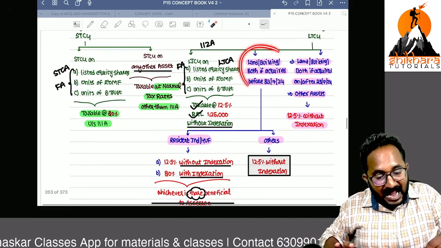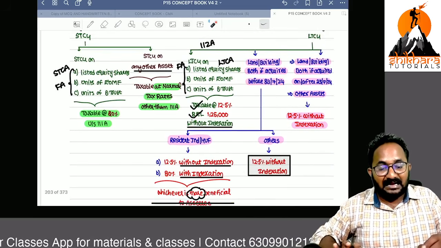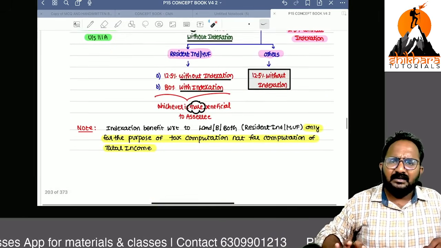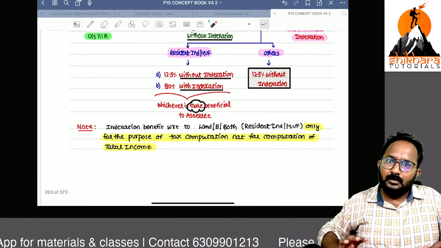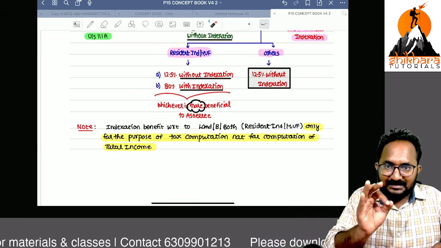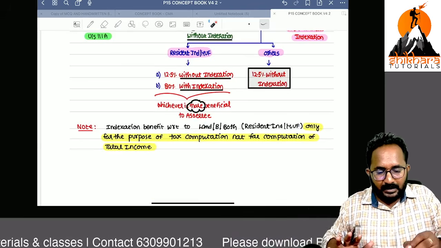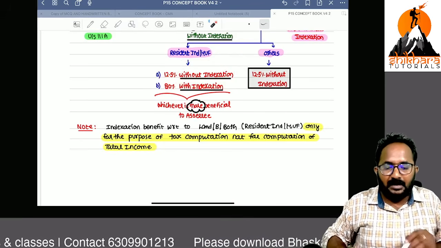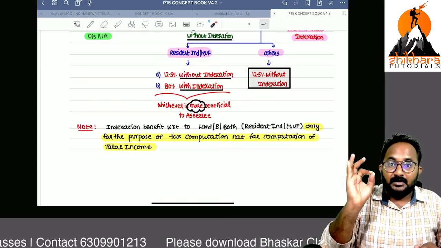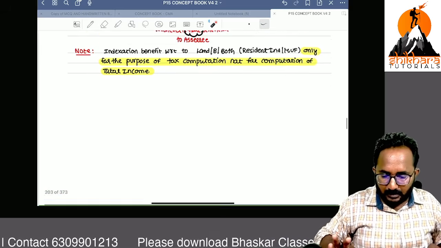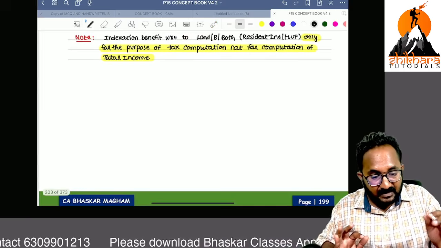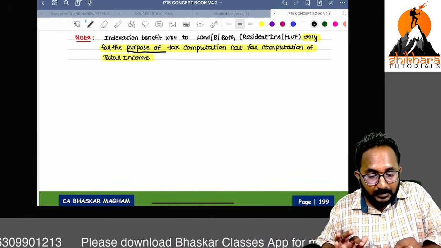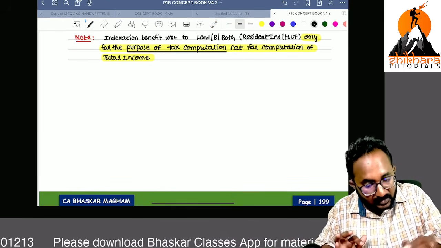They acquired the land, building or both before this date and transferred on or after this date. Indexation is not mandatory. While you are calculating the tax liability, you can calculate without indexation at the 12.5% rate, or with indexation at 20%. Main point, important point: the indexation benefit is only for the purpose of tax computation only.